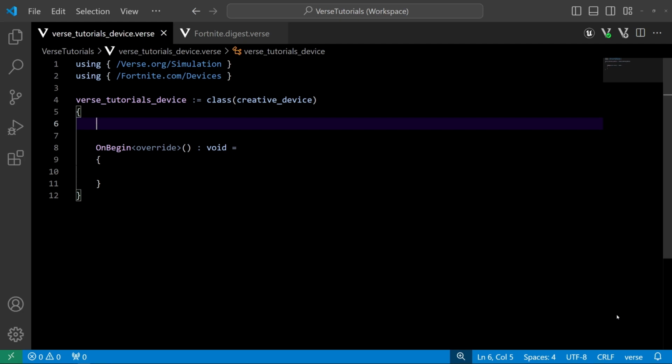Over the next few episodes, we'll be diving deep into types. Types are a concept in programming that allow us to give functionality to objects we create. You might have heard of the terms strictly typed language or loosely typed language. In the case of Verse, it is a strictly typed language.